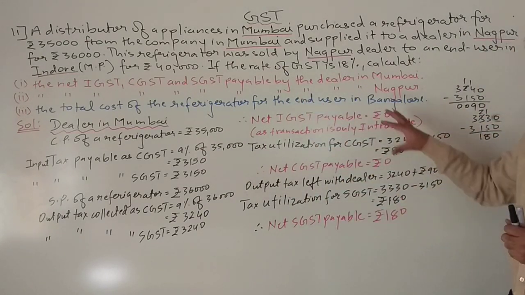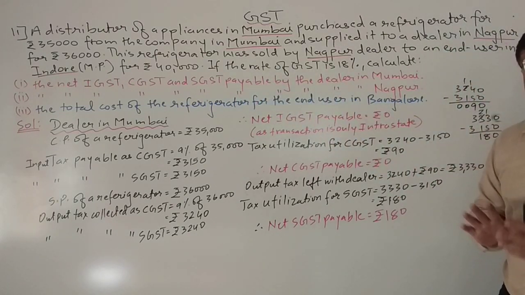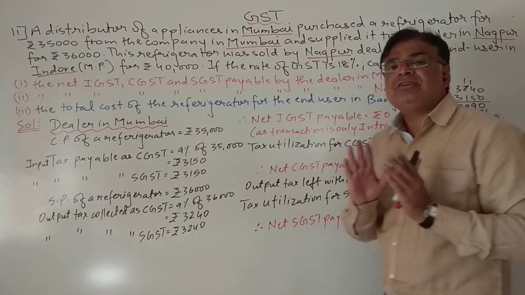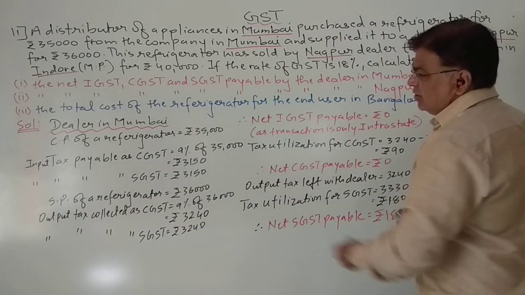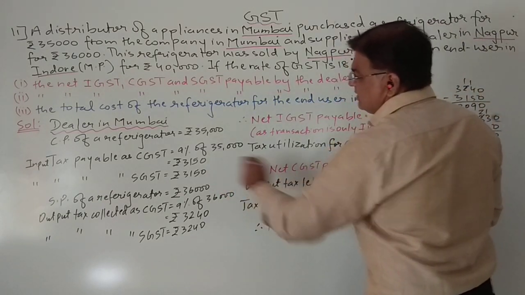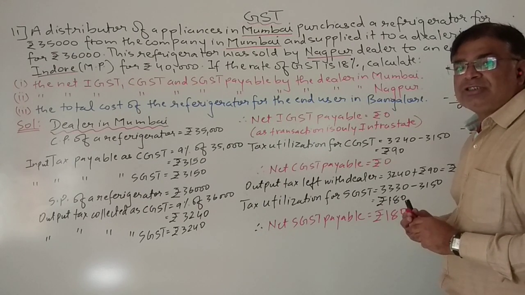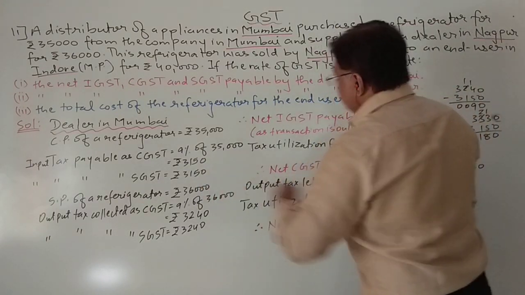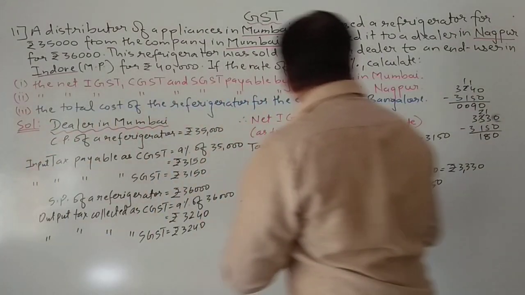Now students, see, why do we have to do this separate calculation? Because see, here it is asked separately. If only it was asked what is the net amount of tax paid by the dealer in Mumbai, then it is very easy. If you want to cross check, you can. See, total how much tax is he paying? 3150 and 3150, so that comes to 6300.